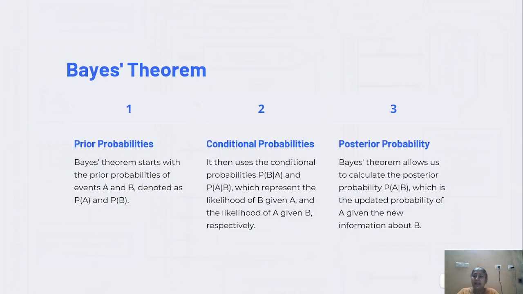Bayes theorem, prior probabilities. What are prior probabilities? Bayes theorem starts with the prior probabilities of events A and B, denoted by P of A and P of B. Conditional probabilities: it then uses the conditional probabilities P of B given A and P of A given B, which represent the likelihood of B given A and likelihood of A given B, respectively. Posterior probability: Bayes theorem allows us to calculate the posterior probability P of A given B, which is the updated probability of A given the new information about B.